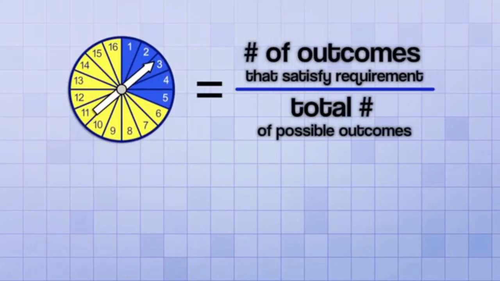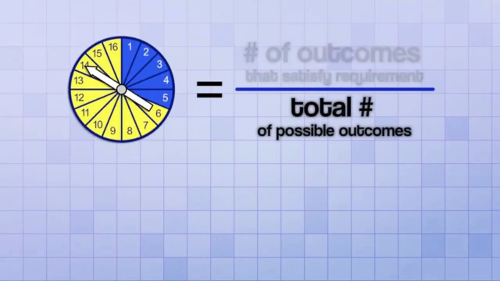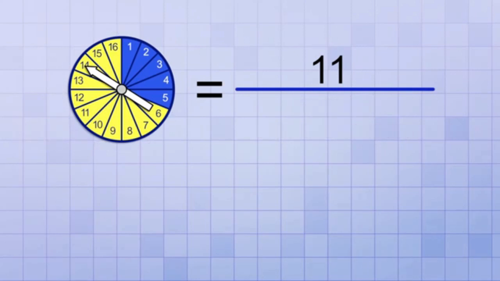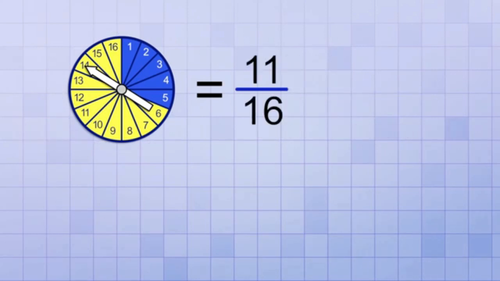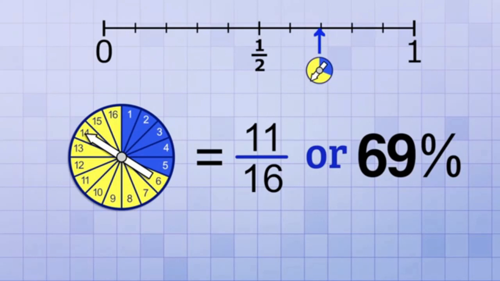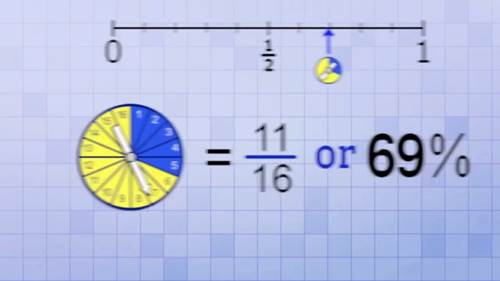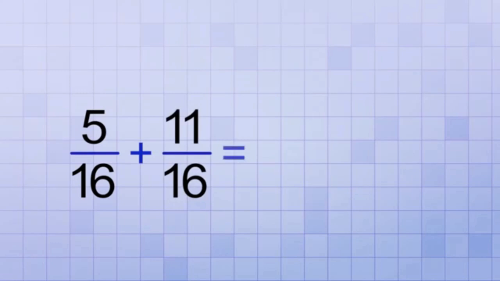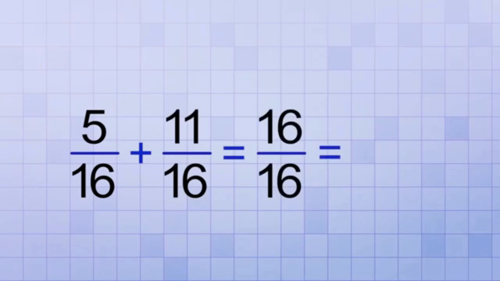Let's try the same method to find the probability of spinning a yellow. Our top number should be 11 because there's 11 yellow sectors, and our bottom number should still be 16. So the probability of spinning a yellow is 11 over 16, or about 69%. Now we finally have a probability that's considered likely. And it makes sense because you can see by looking at our spinner that it's more likely to spin a yellow than a blue. And you'll notice, if we add up 5 over 16 and 11 over 16, we get 16 over 16, or a probability of 1. So that's a good sign that we did it right.